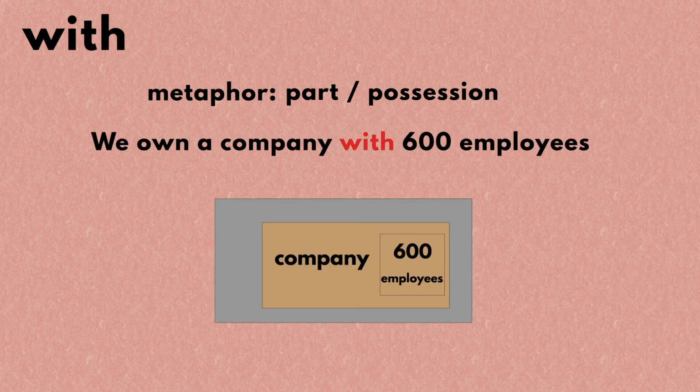In the sentence, we own a company with 600 employees. The 600 employees are a part of the company. Alright, this is it for the word by and with.